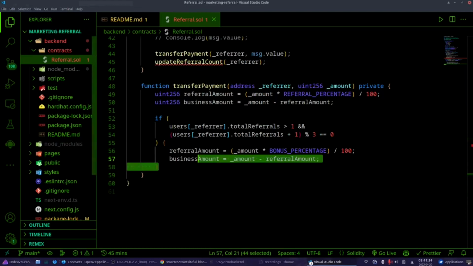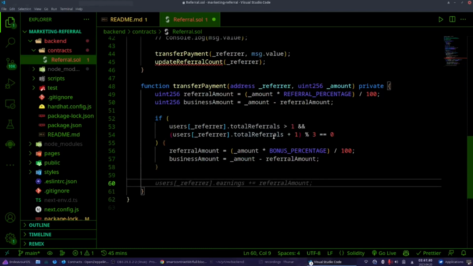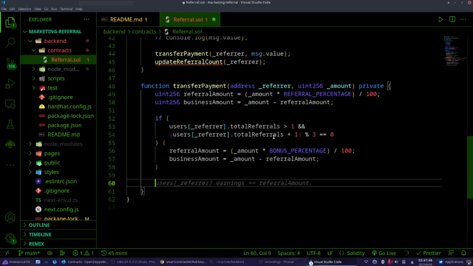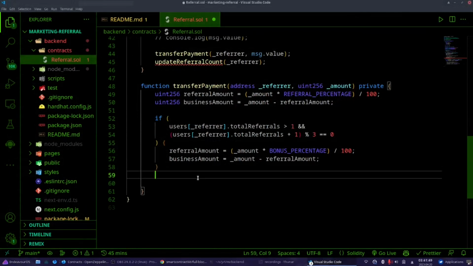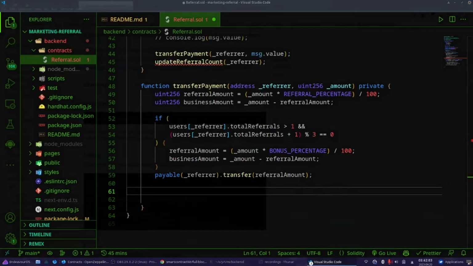Now we would like to pay the referral. No, just a moment. Payable referrer transfer referral amount. Yes, exactly. And I would like to update the earnings also.